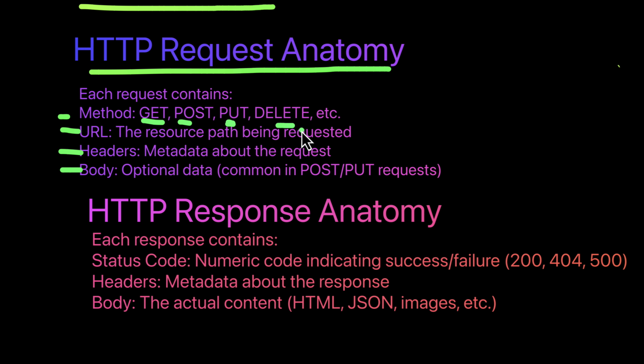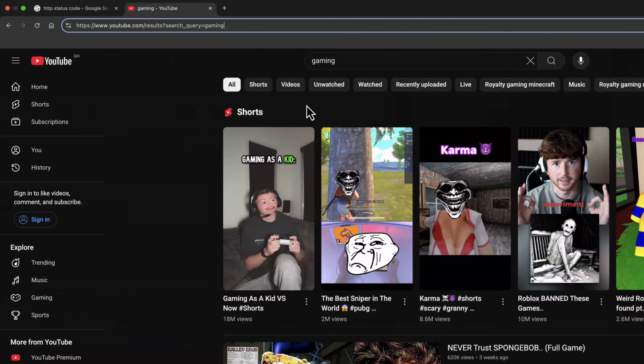And apart from the HTTP method, you also have the URL. URL stands for Uniform Resource Locator, which means the resource path being requested. Let's use YouTube here as an example to explore the URL. This is a URL that was requested after we typed in youtube.com. That is the path to get some resources.